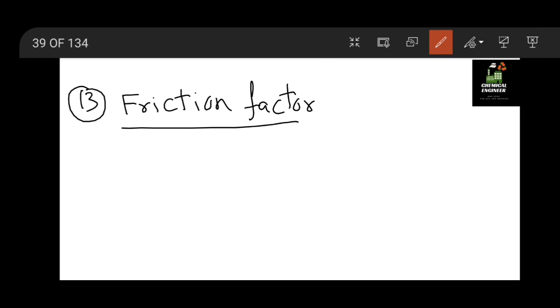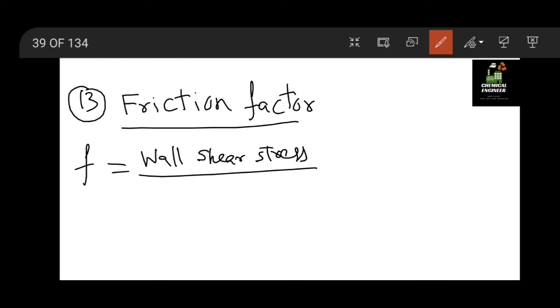Alright, now let us move to equation number 13, which is for the friction factor. Without wasting time, I would like to directly move to the equation. What, how and when, all those things we are not going to discuss. So F equals wall shear stress divided by density into velocity head.